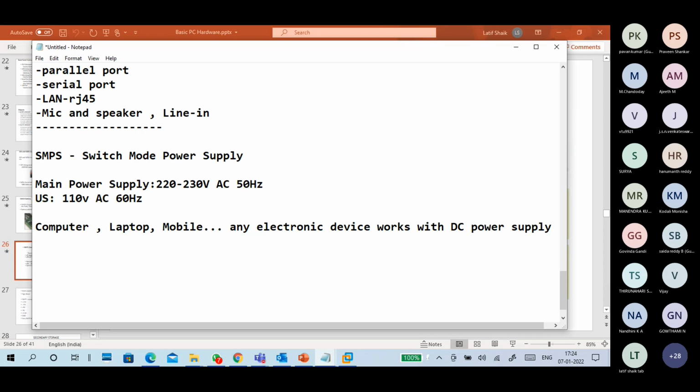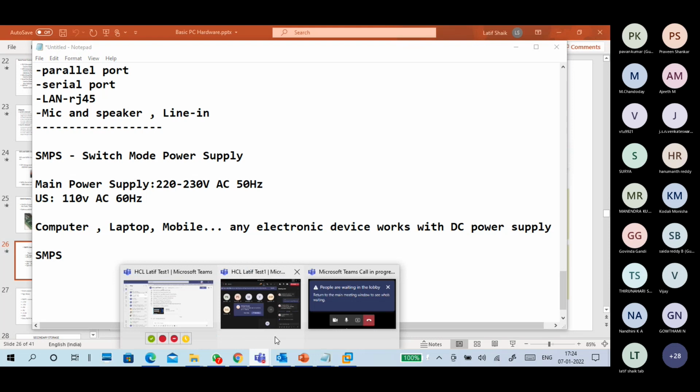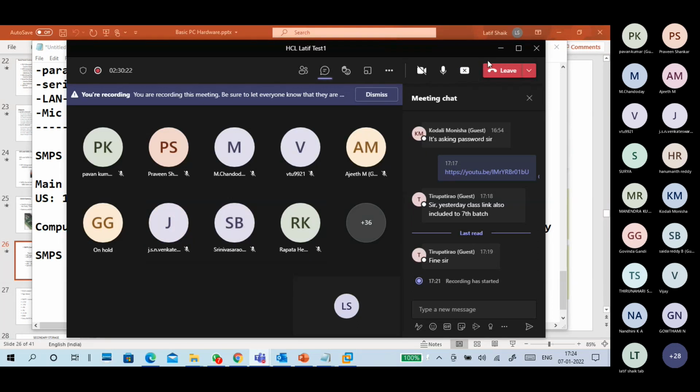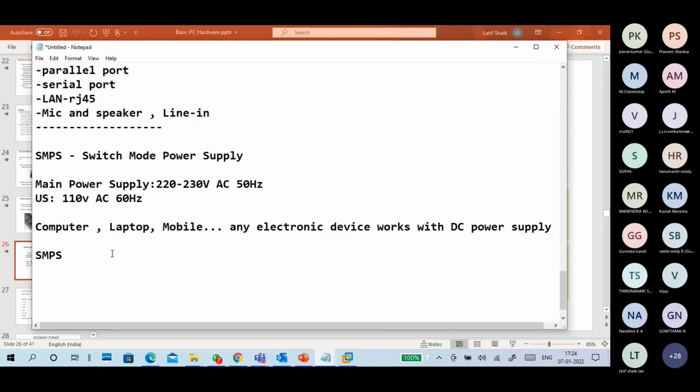So your SMPS converts the AC main power supply to DC voltage.